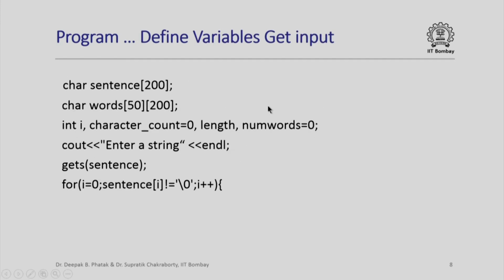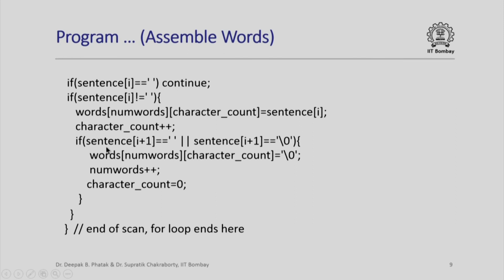That is why, if the i plus 1th element of sentence is a blank or a \0, I terminate the present word, which means in the current position, which is the character count position, I insert a \0. This word has terminated, so the next word has to start. I increment the number of words, num words, and I reset character count to 0, because in the second word, which is the next row of the word matrix, the character count will start from 0, 1, 2, 3, 4 for a new word. That is all I need to do.